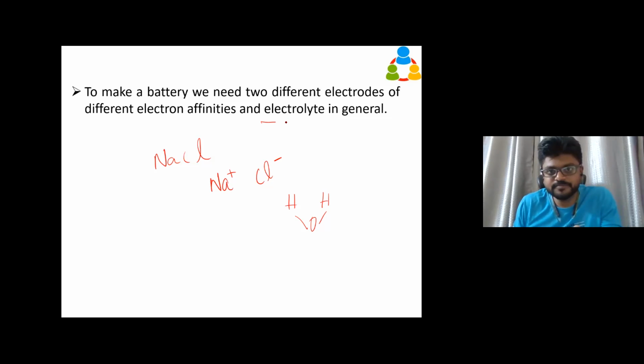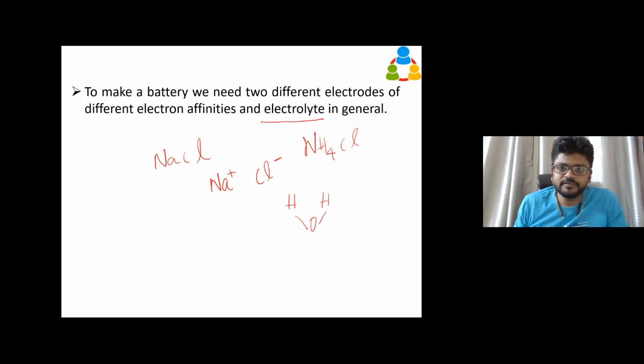We call it an electrolyte. So you can use ammonium chloride or zinc chloride, any kind of salts. If you mix with the water, most probably use the solvent as water only. So these are all called solute. Two terms I'm using here: solute and solvent.